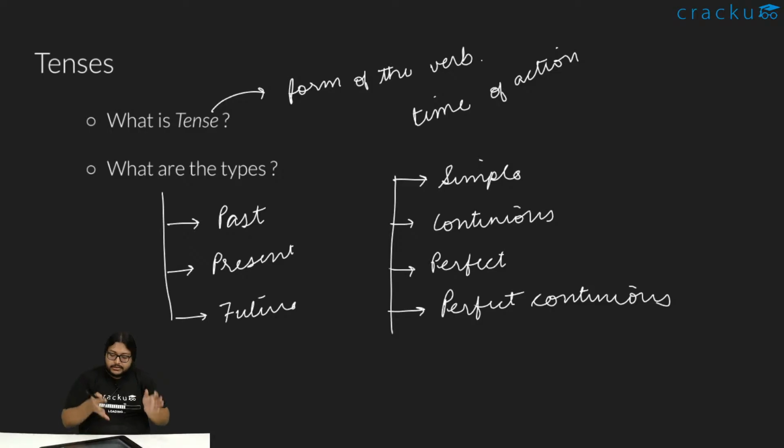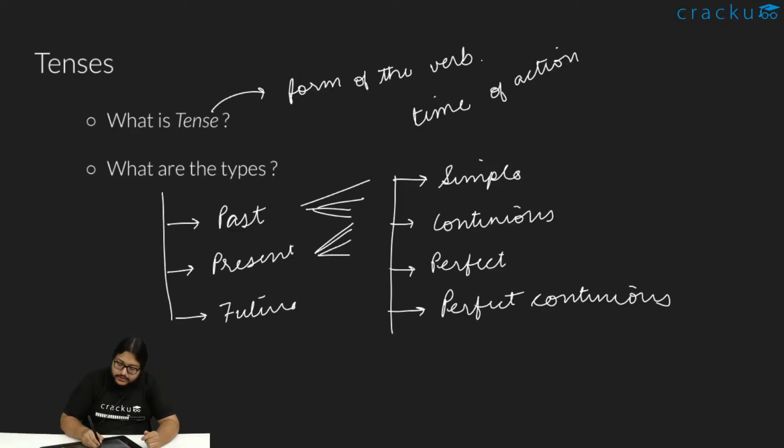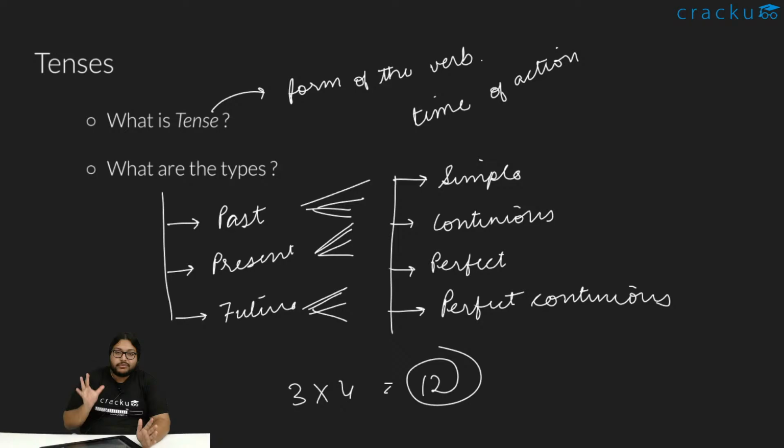So, three types, four types. Past can have one of these four, present can be one of these four, future again can be one of these four. So, basic permutation is 3 times 4, or 12. So, we have 12 types of tenses. We'll discuss all of them in this video. Okay, let's get started with the discussion then.